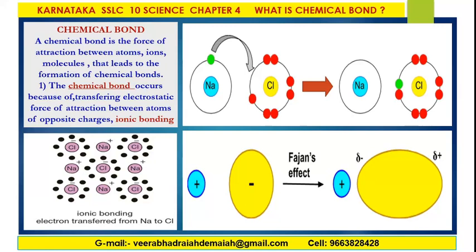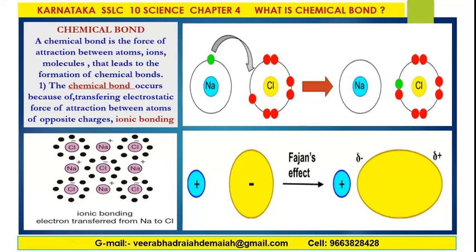Anyway, the lesson today is chemical bond, that is ionic bonding. Here, sodium and chlorine, the transference of electron. This is the sodium atom, and this is the chlorine atom. Between the sodium atom and chlorine atom, the transference of electrons leads to the formation of sodium chloride, and hence ionic bond is formed.